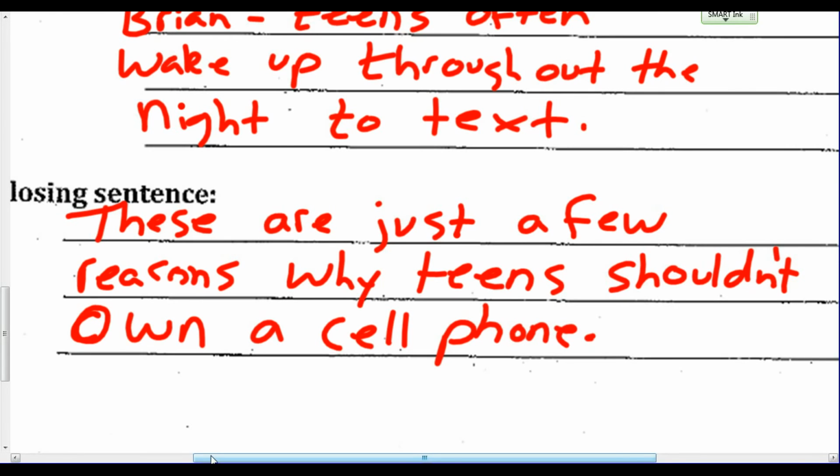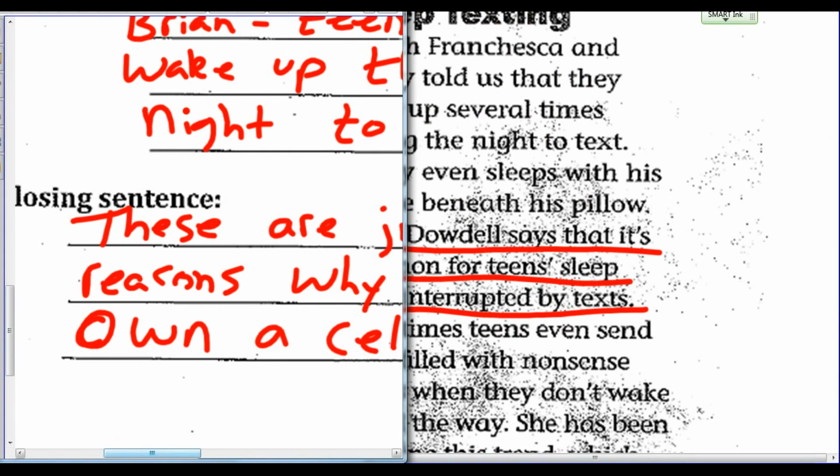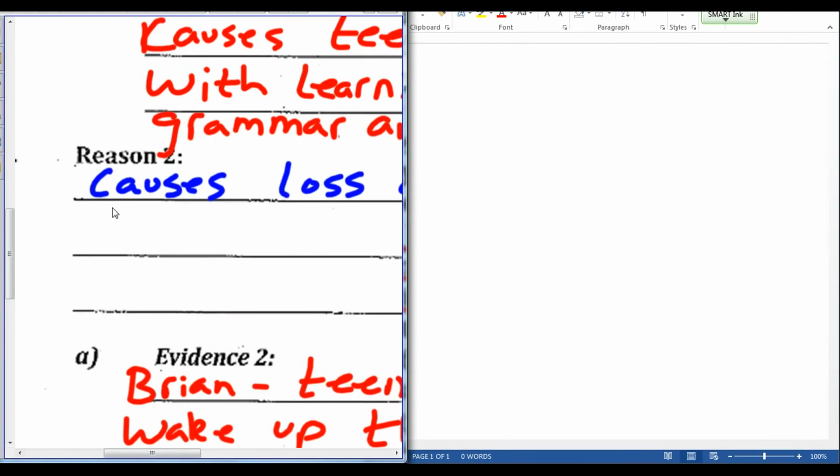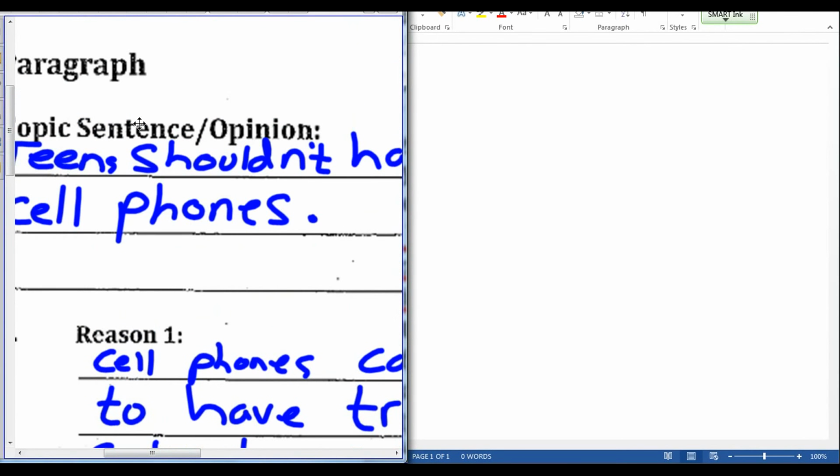My next job is to turn this into a paper, and this is pretty easy. All I have to do is copy this outline in order, and I will have a paper. Remember, we do have to make sure we have complete sentences, so every time that I didn't use a complete sentence on my outline, I need to go back and make sure that I have a complete sentence for my paper.